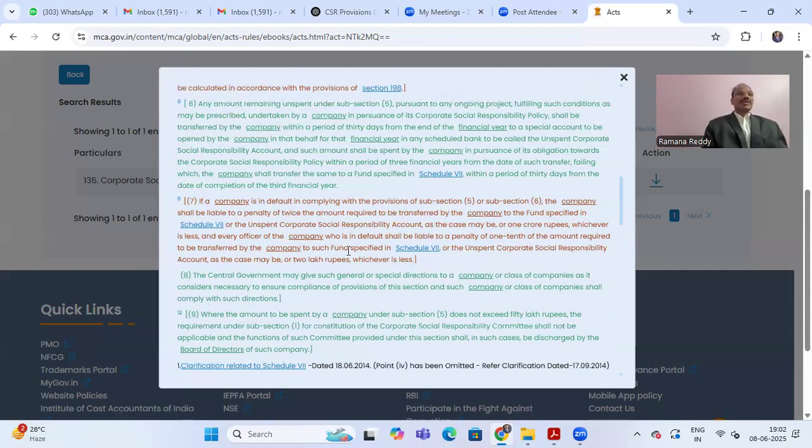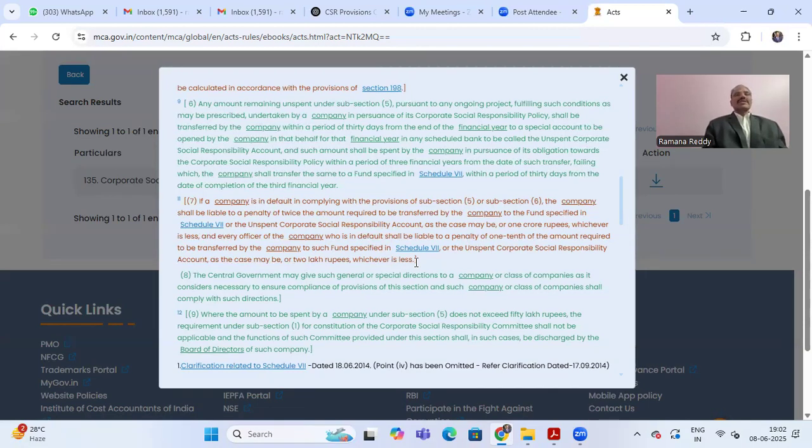Every officer of the company who is in default shall also be liable to a penalty of 1/10 of the amount required to be transferred to the Schedule 7 account or unspent corporate social responsibility account, as the case may be, or 2 lakh, whichever is less.